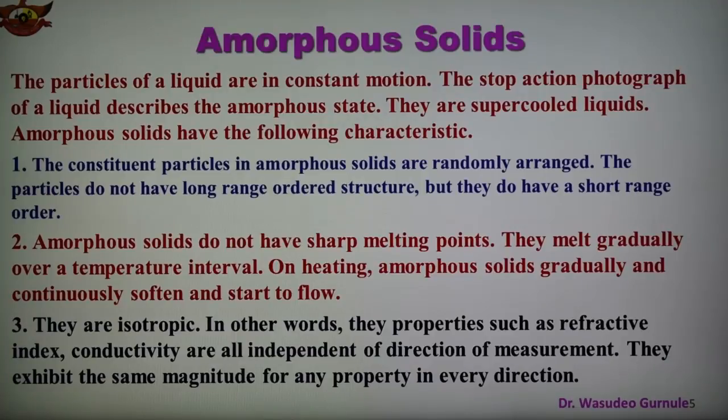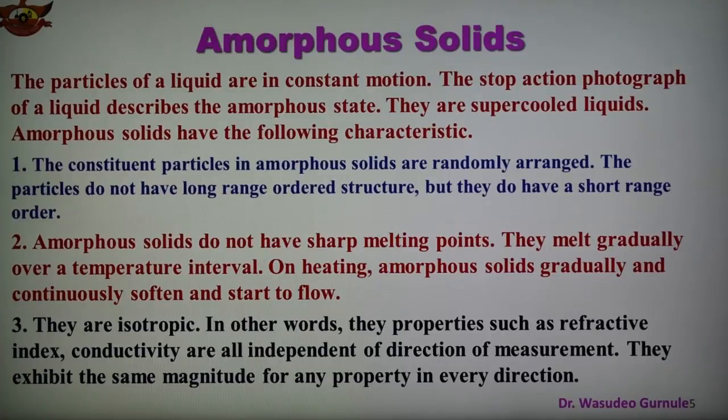On heating, an amorphous solid gradually and continuously softens and starts to flow. So this is a property of the amorphous solid. Third is, they are isotropic. In other words, properties like refractive index and conductivity are all independent of the direction of measurement. They show the same magnitude for any property in every direction. So these are the three important properties of amorphous solids.